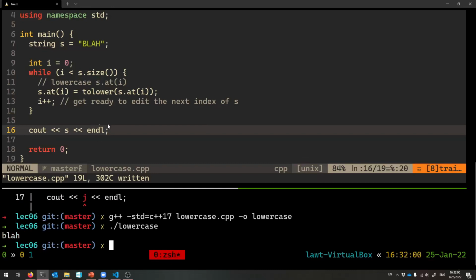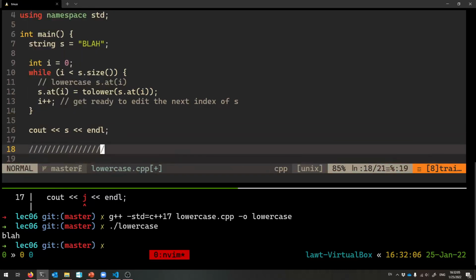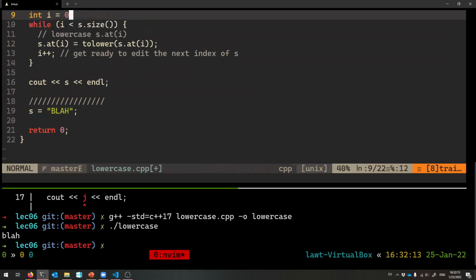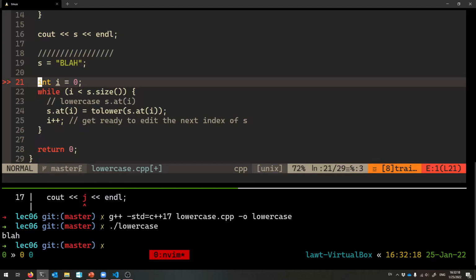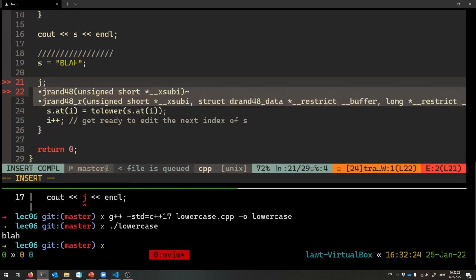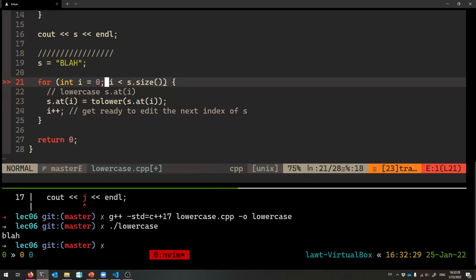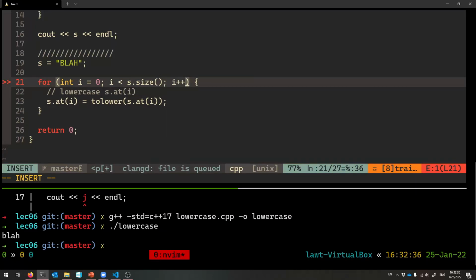And now let's do the same thing, but with a for loop. So for loop version we'll do down here. Let's set s back to capital so that we have an even playing field. And then, honestly, a for loop is just a while loop with some things moved around. So instead of while, I say for. Instead of saying this here, I'll say it here. For int i equals 0, i is less than size. My increment is incrementing i, right? So i++, that goes after these semicolons.